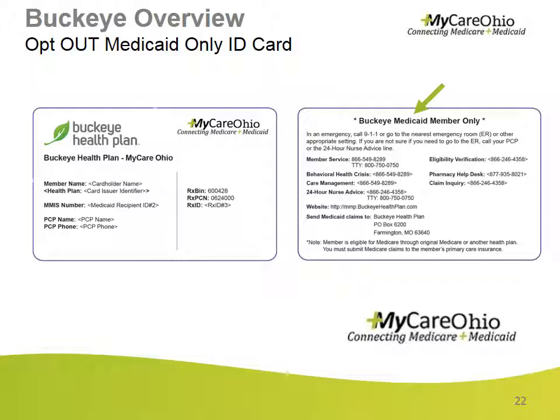This is what the opt-out Medicaid member ID card looks like. As you'll notice, the red Medicare RX is missing. It still has the MyCare Ohio logo on the top right. However, if you notice on the back of the card at the top, it reads Buckeye Medicaid member only. Please be sure to copy the front and the back of each card.